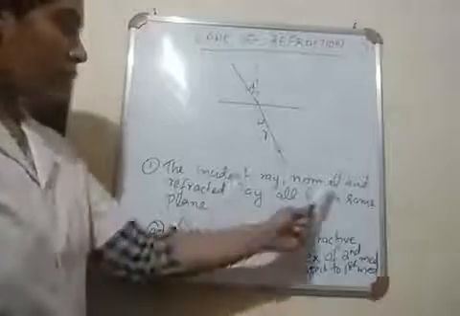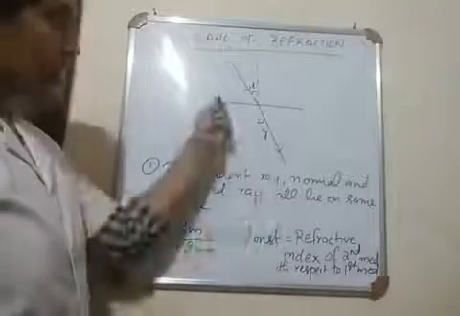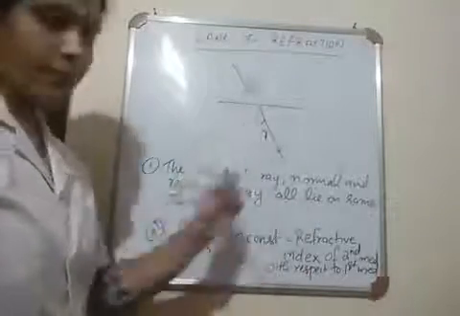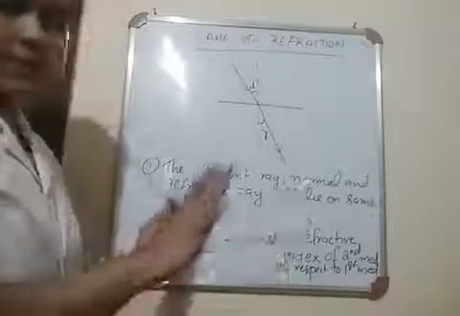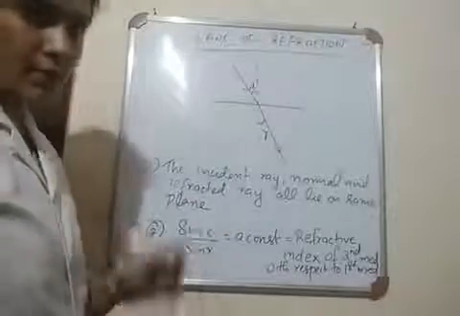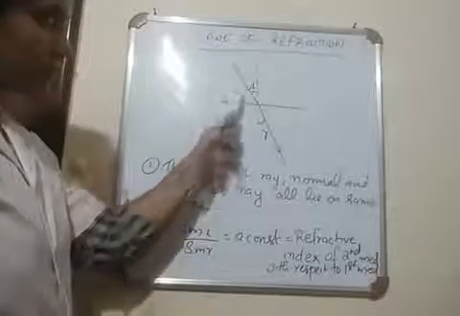The incident ray, normal and the refracted ray. This is incident ray, this is normal, this is the refracted ray. All lie on the same plane. This is the first law. Second law is the relation between I and R.